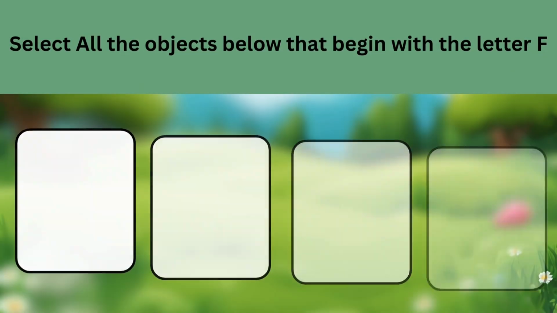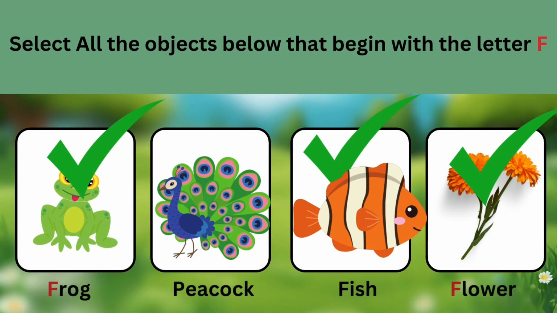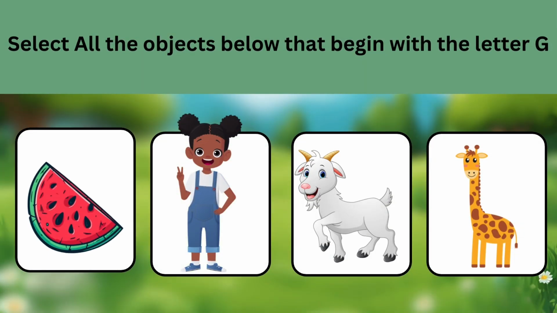Let's check the items below that begin with the letter F. If you chose the answers frog, fish, and flower, then you are correct. They all begin with the letter F. Let's check the items below that begin with the letter G.